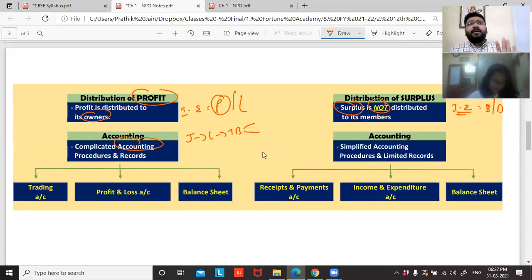So okay, it makes sense that a profit-making organization has to maintain all these things. But why NPO? NPO is telling that, boss, my motive is not to make profit. Then why are you compelling me to maintain records? NPO started crying very bad.